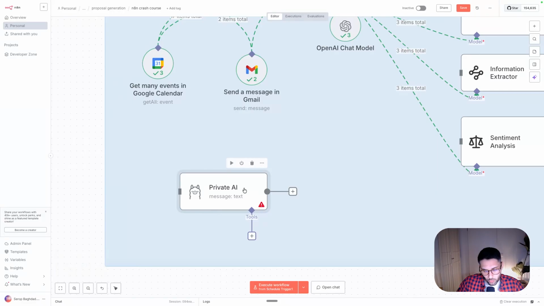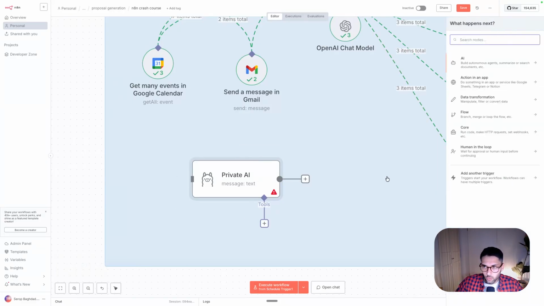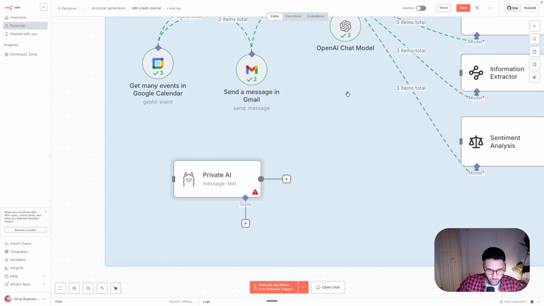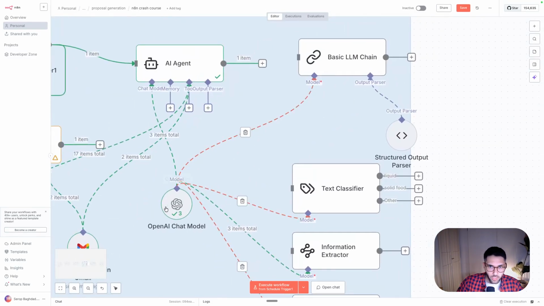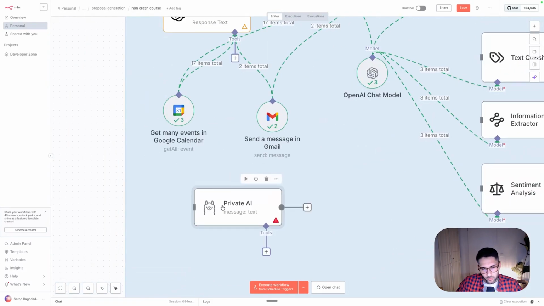n8n has provided multiple of these tools to make it easier. For example, here, you can call the Llama directly, so the Llama model. So you don't need to use this node, but you can use something like the LLM chain and then connect it to a Llama from here. But yeah, this would require some setup. Smaller models work on a CPU, but the larger the models, it gets more complicated.